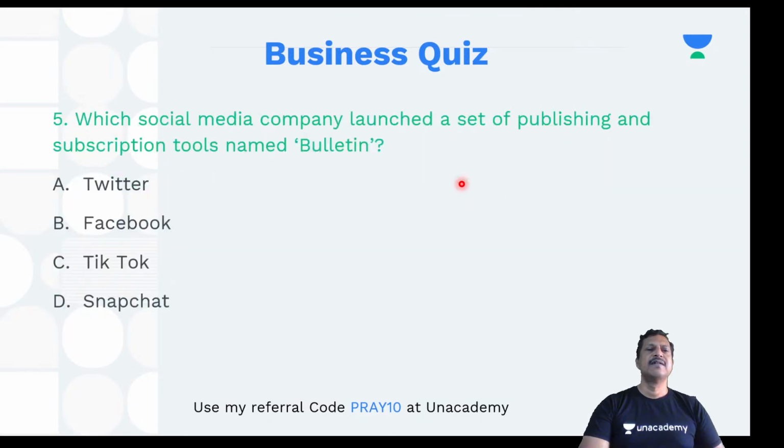Okay. All right. Now let's go to the next question. Which social media company launched a set of publishing and subscription tools named Bulletin? The options are Twitter, Facebook, TikTok, and Snapchat. Yes, Akash.